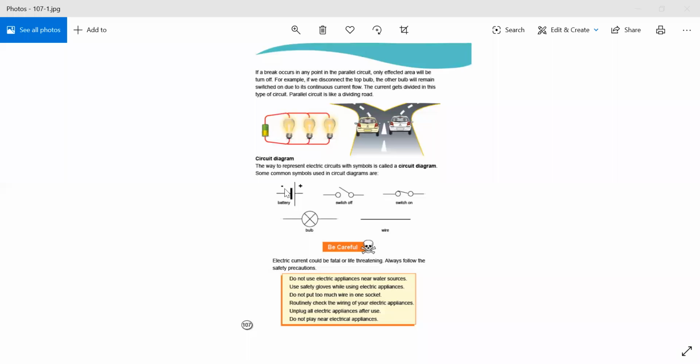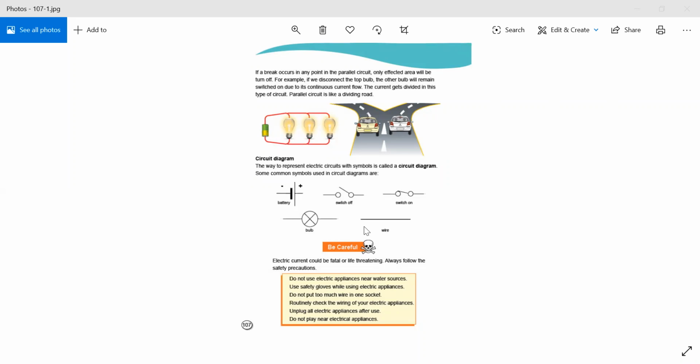If you find this kind of symbol in a circuit, it means that the battery is attached. If you find this kind of symbol, it means that the switch is off, because you can see that the switch is off. And if you find this kind of symbol, it means the switch is on. If you find a circular shape with a cross sign, it means the bulb is attached with the circuit. And a straight path is called a wire.